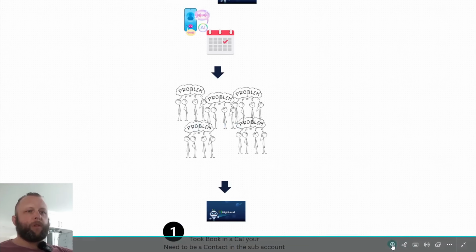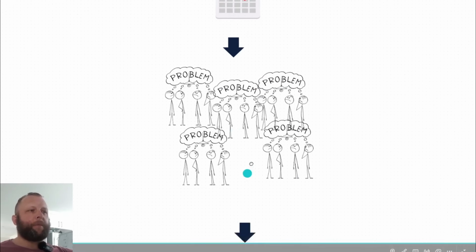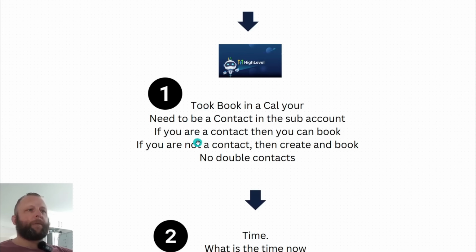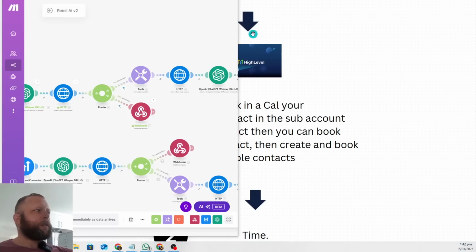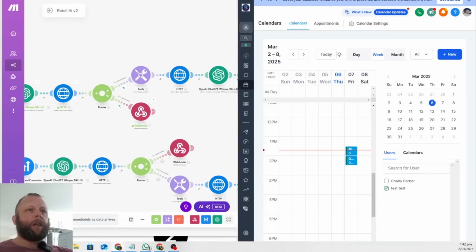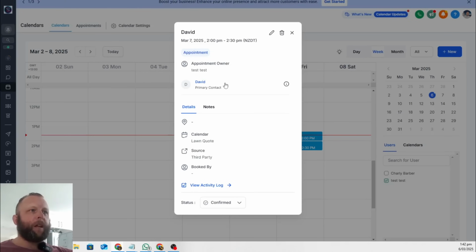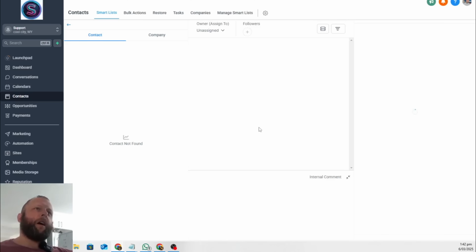So the problems you usually run into, especially with Highlevel, but the same applies to other calendars, is that to book a call and book someone in the calendar, you need to create an actual contact. Everyone in here that just booked in is an actual contact that was created with their email address. Come to David, and it's an actual Highlevel contact that gets created before you make a calendar booking.